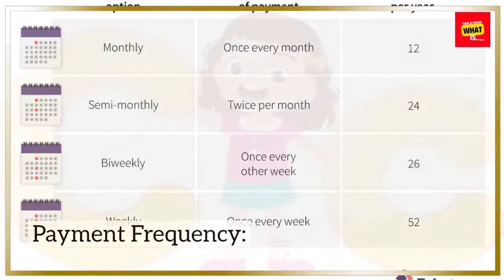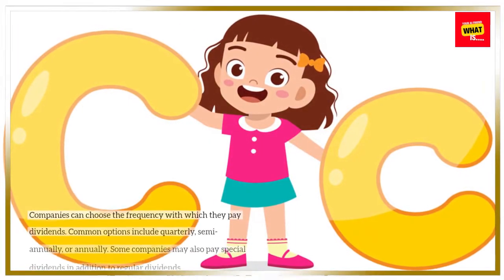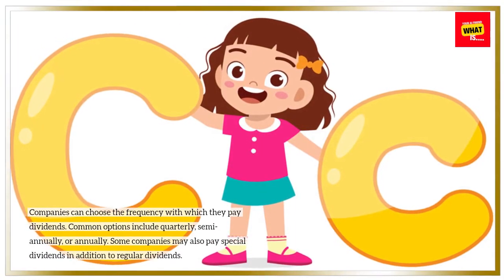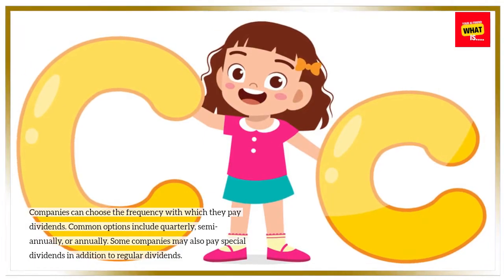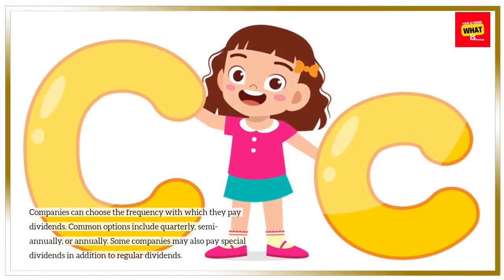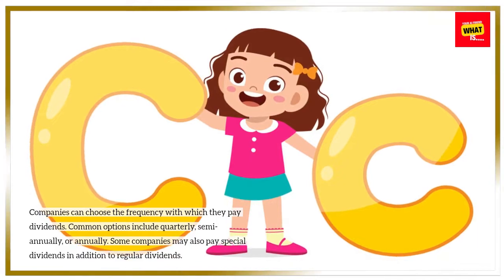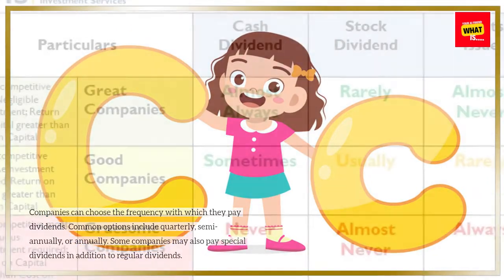Payment frequency. Companies can choose the frequency with which they pay dividends. Common options include quarterly, semi-annually, or annually. Some companies may also pay special dividends in addition to regular dividends.